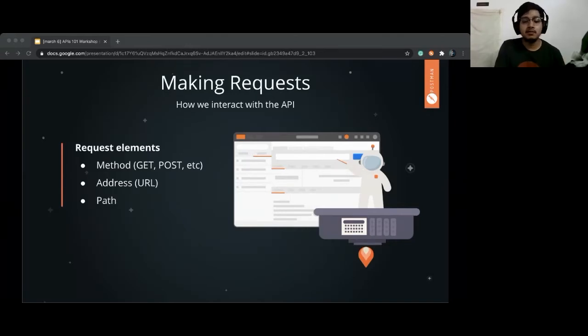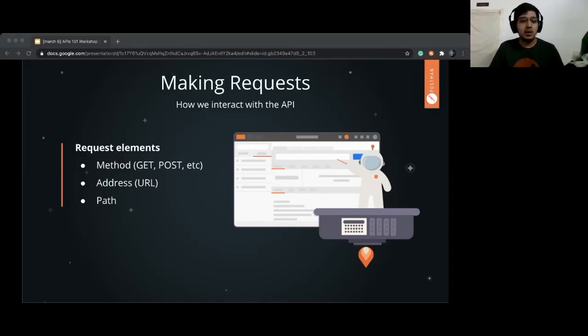So, how do you make a request? You have three major elements in making the request. Element number one is defining the method. Do you want to get some information, do you want to add information to the server, or do you want to alter the information on the server? What do you want to do? This is what the method defines. By default, you might be using a get method in a browser. A browser is nothing but a client for an API. You send a get request, you get the website, and it is displayed in your browser.